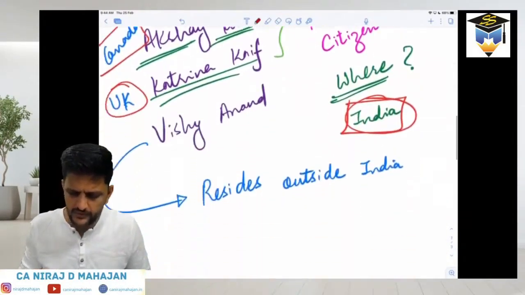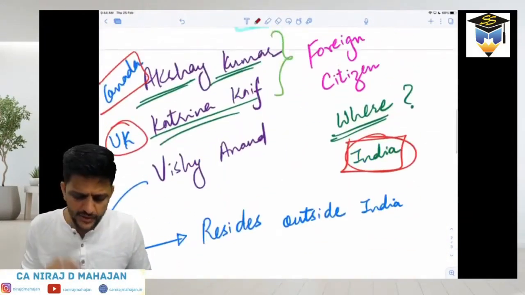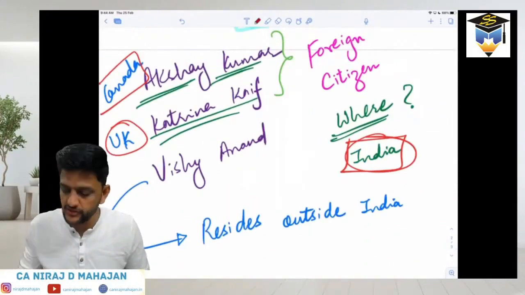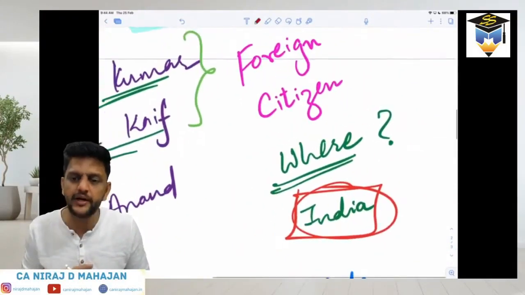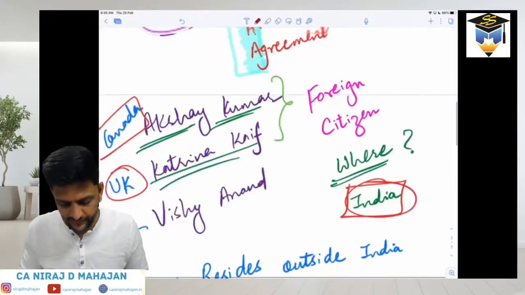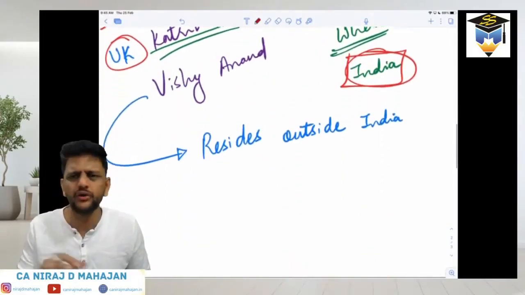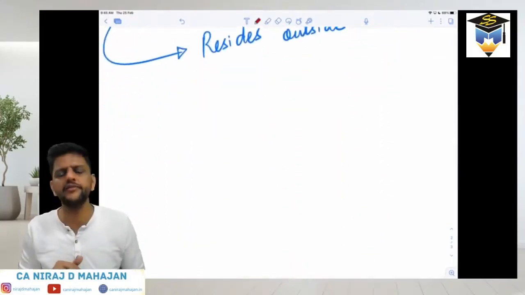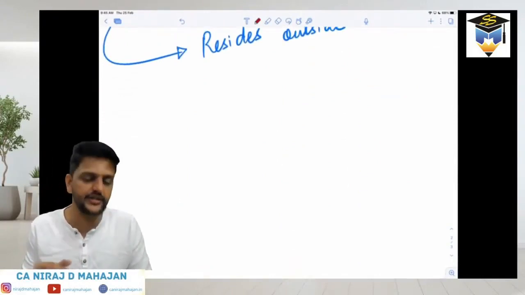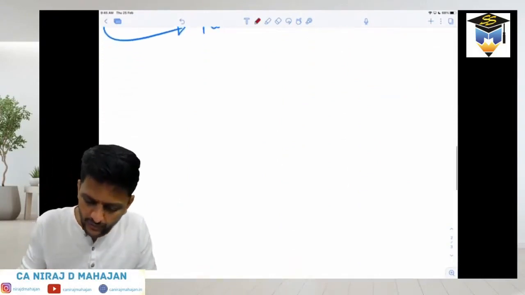Similarly, here also Canada may ask, UK may ask, and even India is asking that yes, she is earning income in India, so they will pay taxes in India. And vice versa, all of these can happen. So that is the reason you have to understand the residency status of a taxpayer.